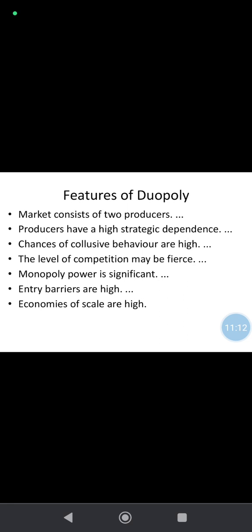One company offers Slice, or one company offers 7 Up while the other offers Sprite, then one company offers Mirinda while another offers Fanta. So all these brands are under the Pepsi company or the Coke company. So people don't have a choice other than these two. So this is called a duopoly market.